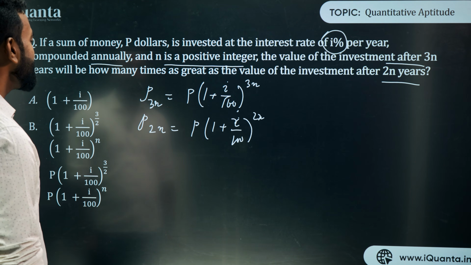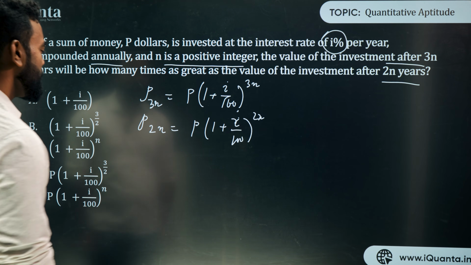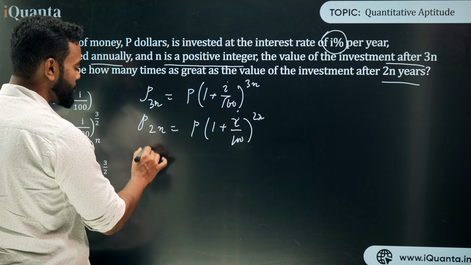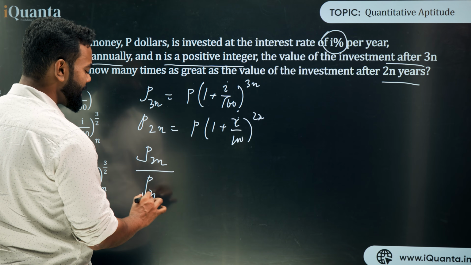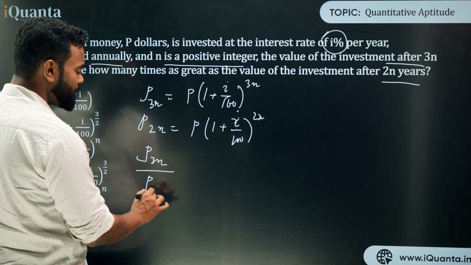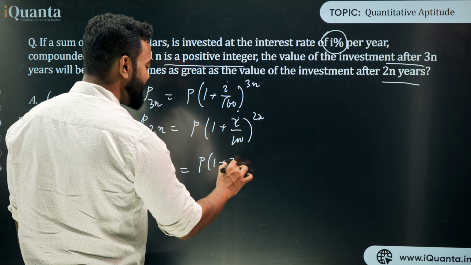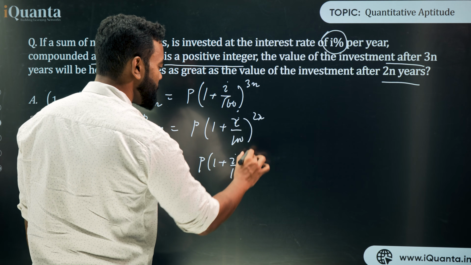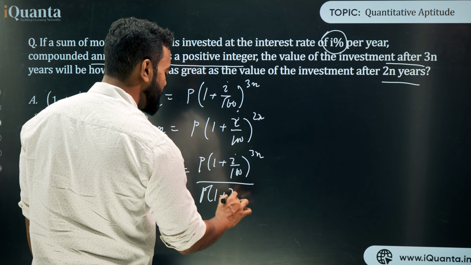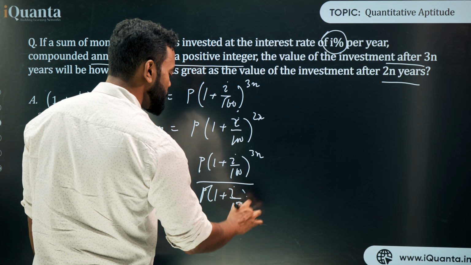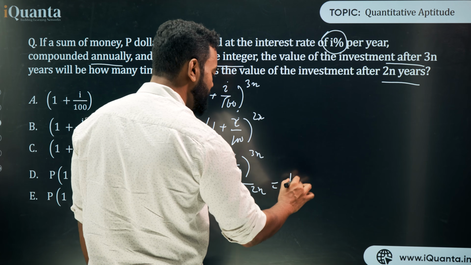Now they have asked you P3n is how many times as great as the value of P2n. So for this, I just need to divide P3n upon P2n. That I can divide directly, right? P3n upon P2n, which is P into 1 plus I upon 100 to the power 3n by P into 1 plus I upon 100 to the power 2n. So this P and P get cancelled out.